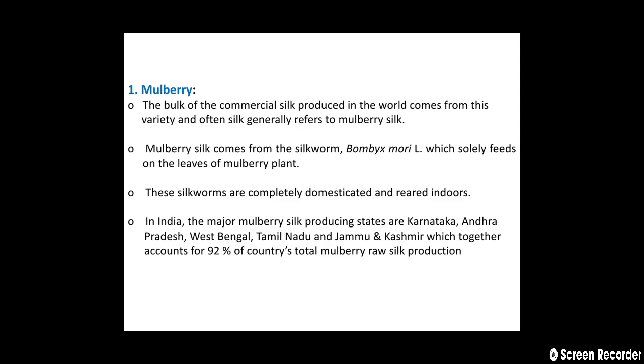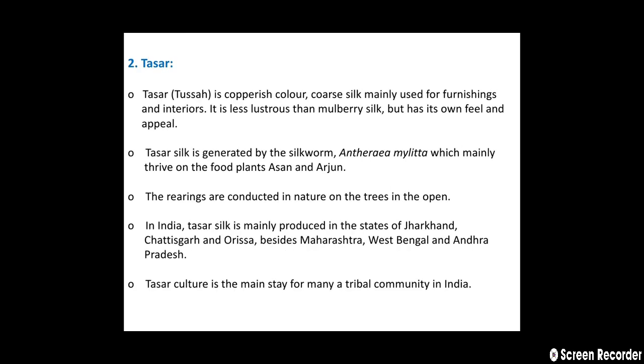In India, the major mulberry silk producing states are Karnataka, Andhra Pradesh, West Bengal, Tamil Nadu, and Jammu and Kashmir, which together account for 92% of the country's total mulberry raw silk production. Second type of silkworm is Tasar silkworm. Tasar is a copperish colored, coarse silk mainly used for furnishings and interiors. It is less lustrous than mulberry silk but has its own feel and appeal.